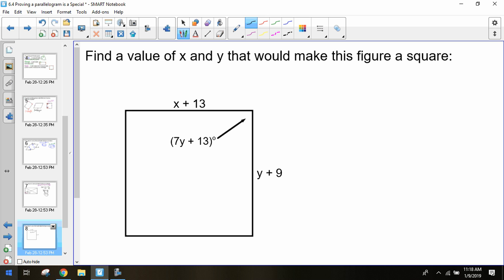What shape is it looking for? Square. So what do we know about squares? All the same size. Okay. So how can we use that to help us?